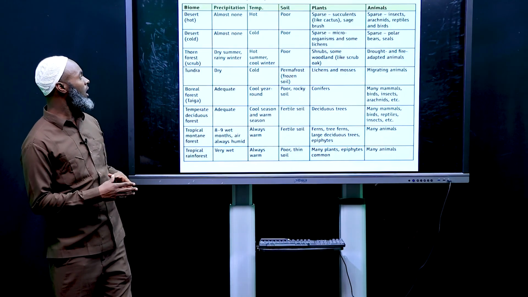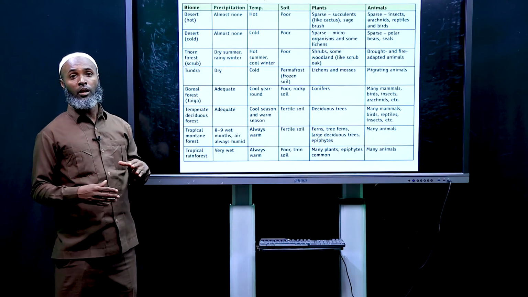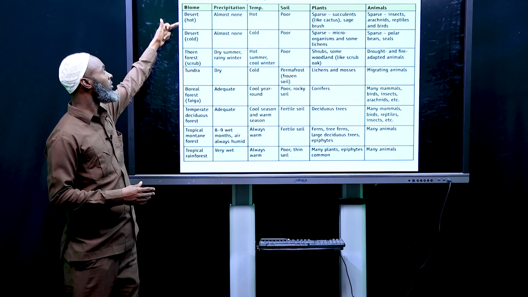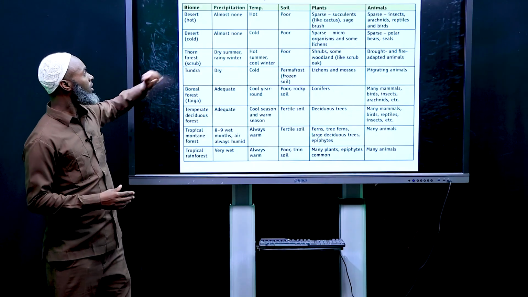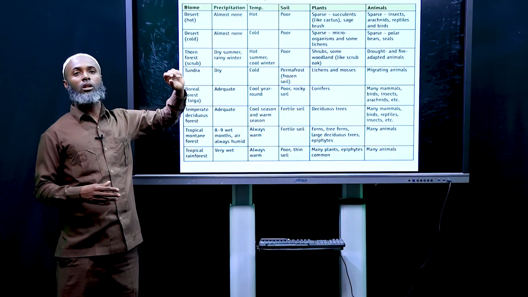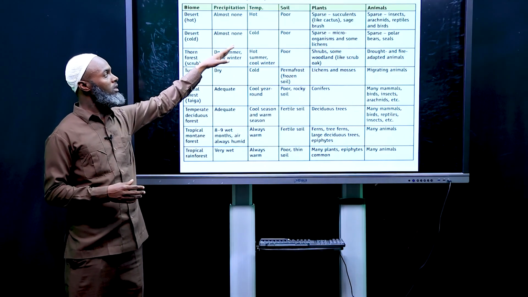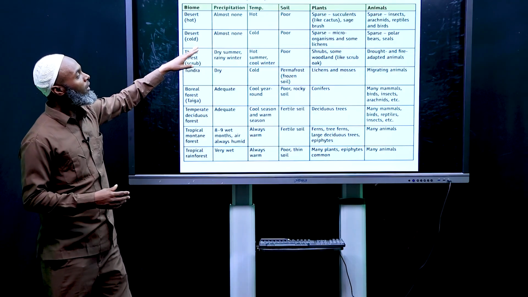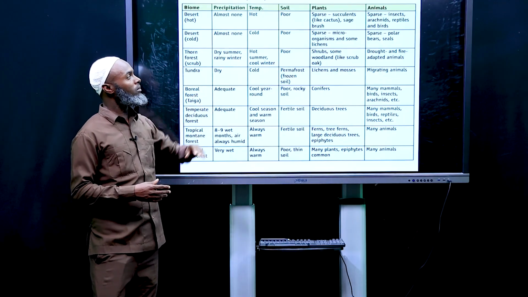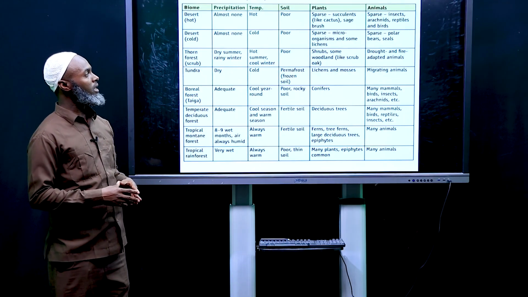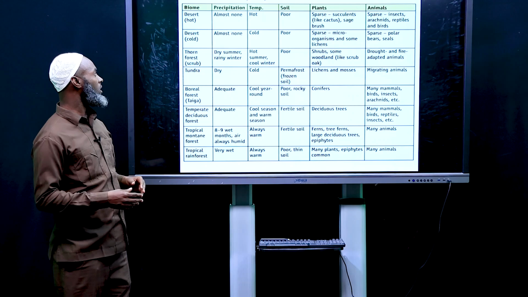So the major terrestrial biomes and examples are found in this table. This table is found in your textbook. Desert biome is there. The temperature is hot. The soil type is poor. Plants that are found are succulents, like cactus and sagebrush. And animals that are found are spiders, insects, arachnids, reptiles, and birds.